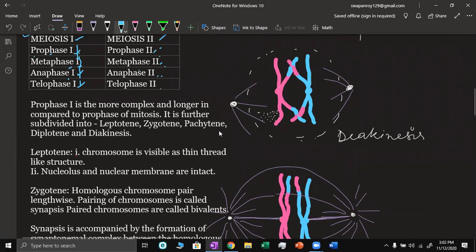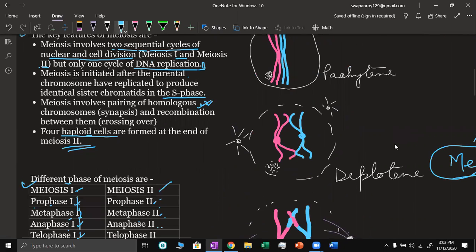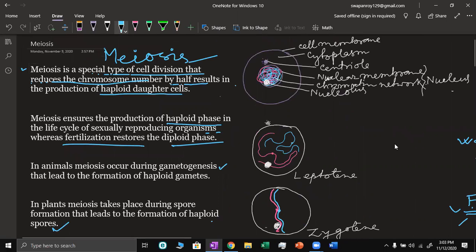In mitosis, prophase begins with the appearance of the chromosome. When it first appears, it is very, very thin initially, but as the division